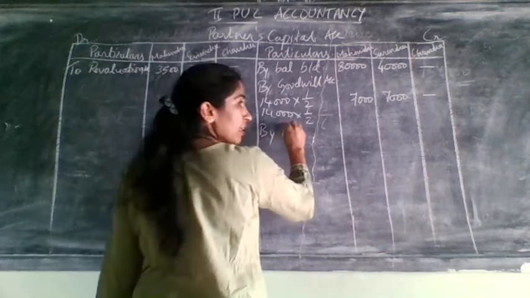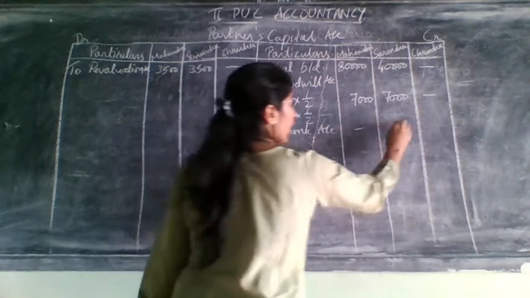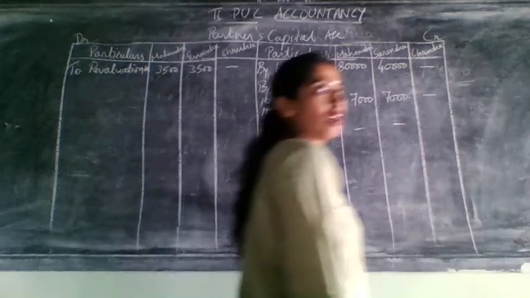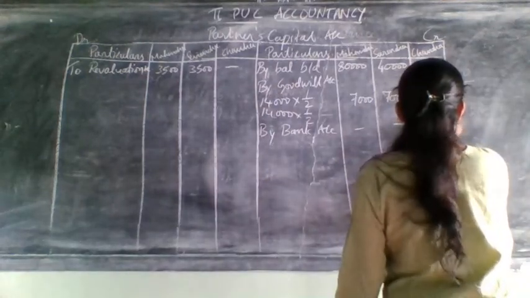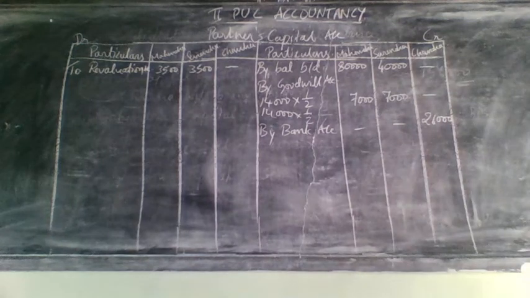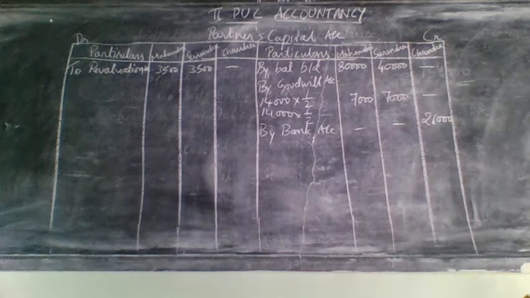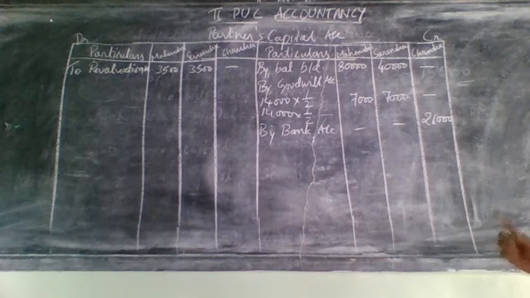So write here by bank account, and you need to write only for Chandra, that is 26,000. How much will he bring? That much you need to write, that is 26,000.